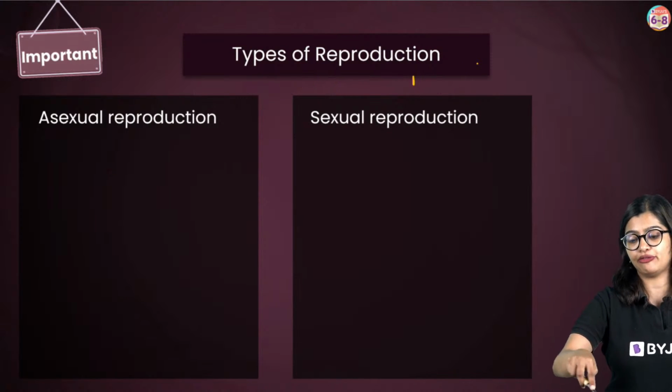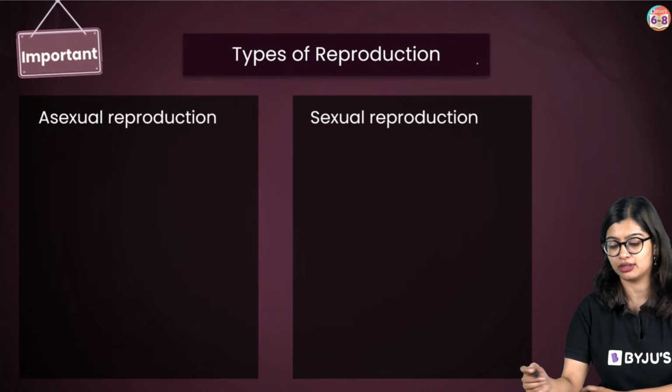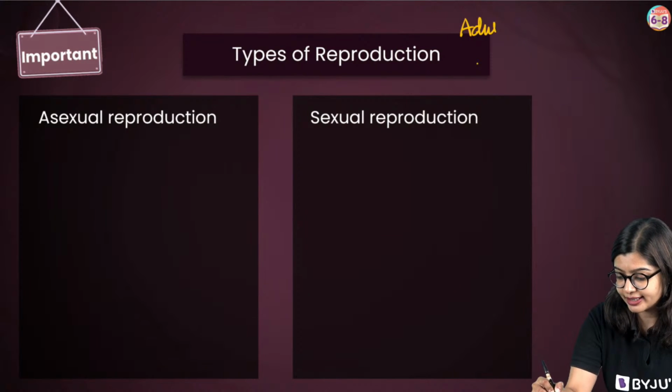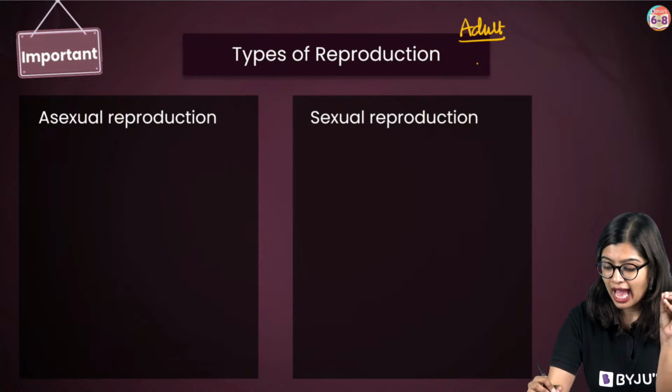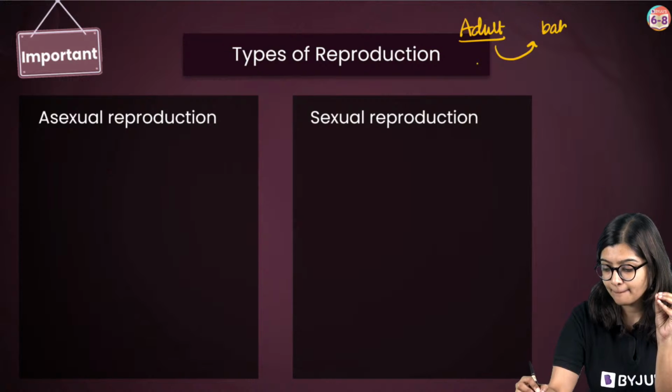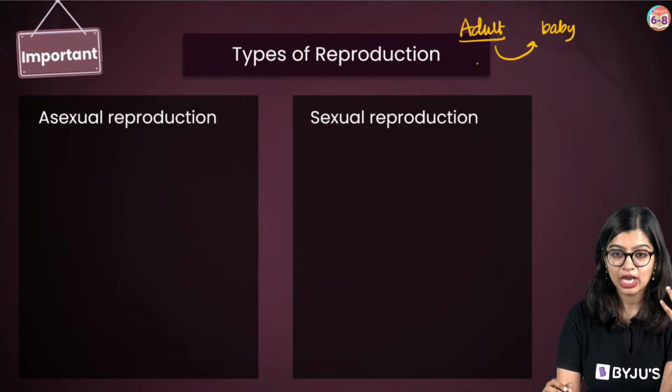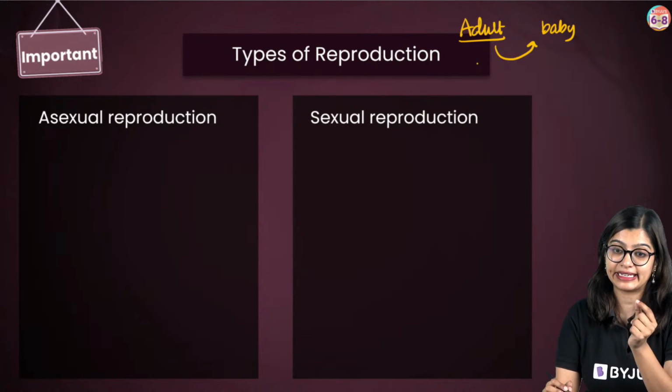Now, one thing we saw was that in reproduction, there was an adult organism, and then there was a baby or a young one. So now we will use some technical terms.